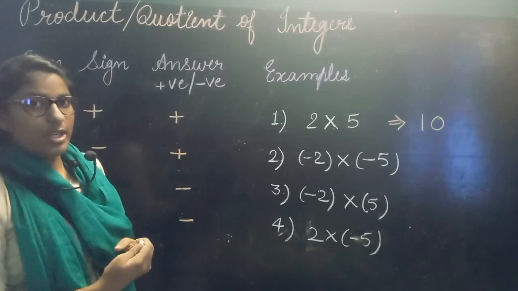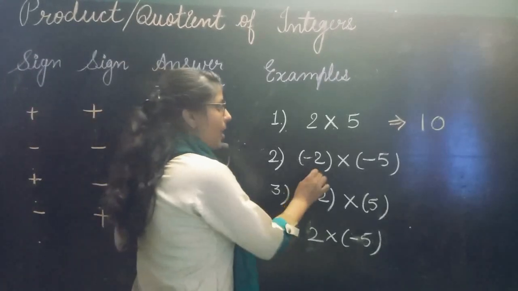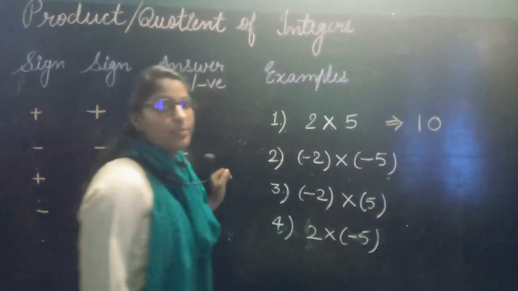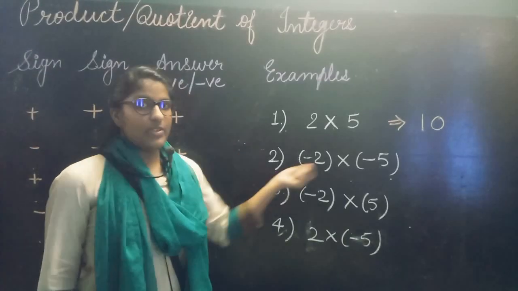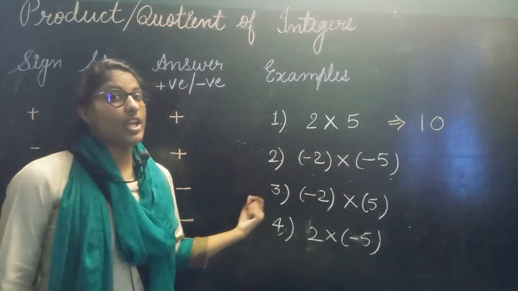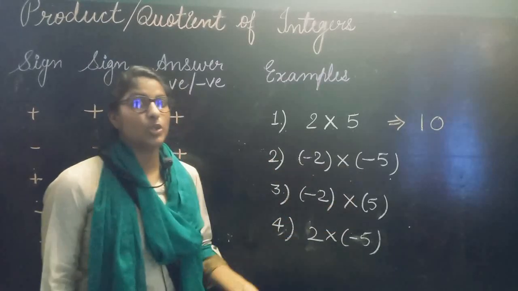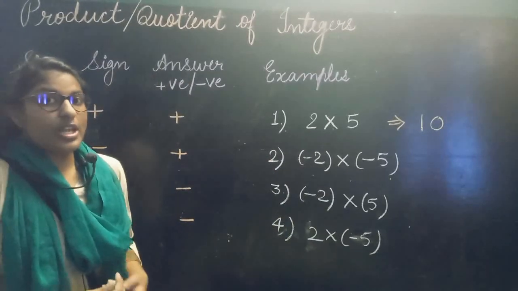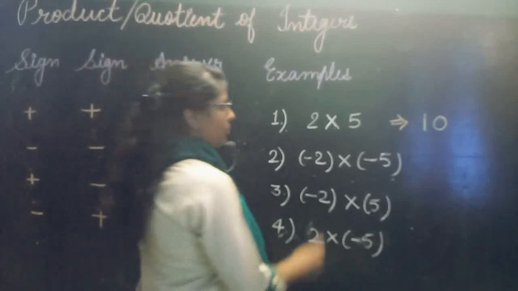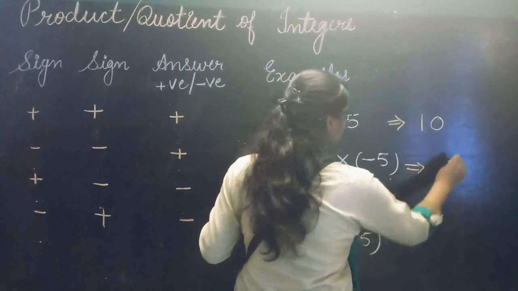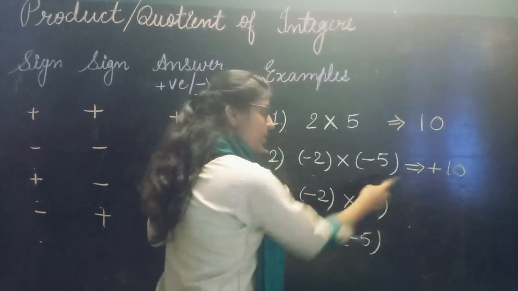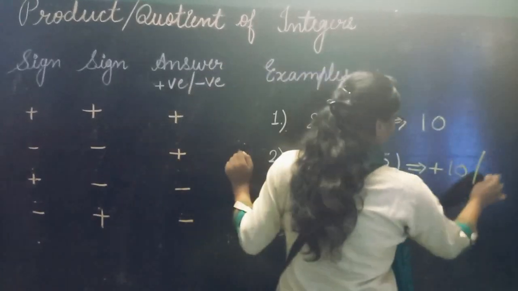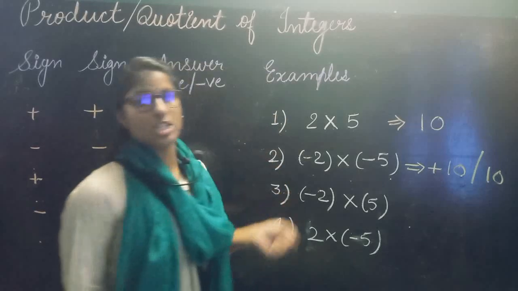The answer is positive or negative. Now next is minus 2 multiplied by minus 5. Now 2 is negative here, 5 is also negative. When we are having two similar signs, we will do multiplication and the answer will be positive there. Okay, so 5 2s are again 10 and minus minus plus sign will be there. If you are not putting plus and you directly write 10, that is also correct.